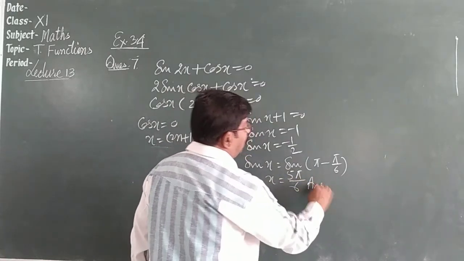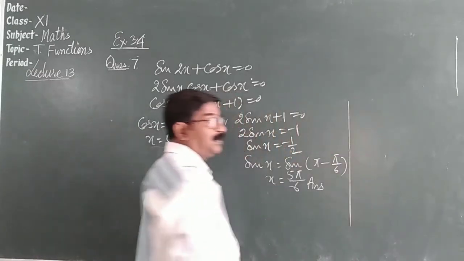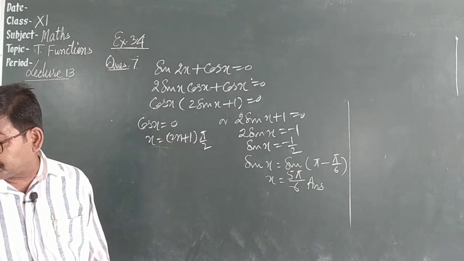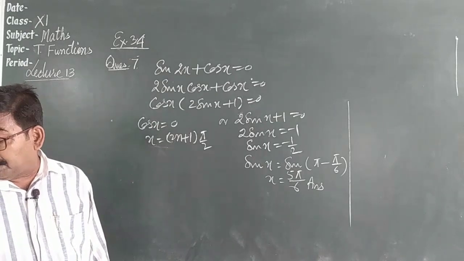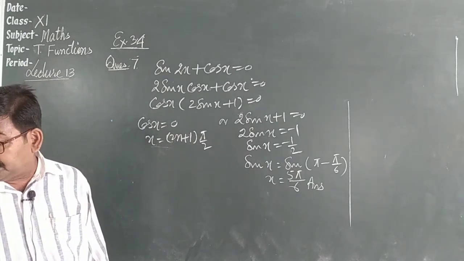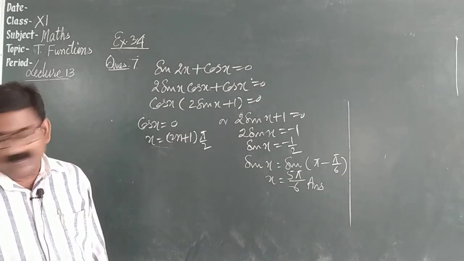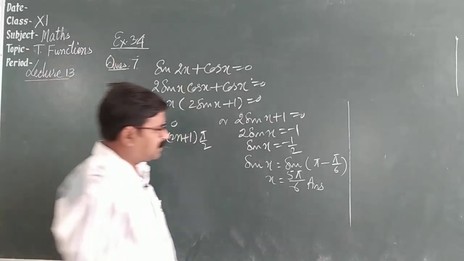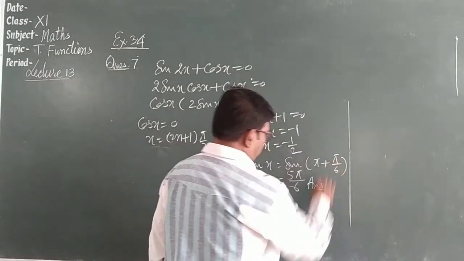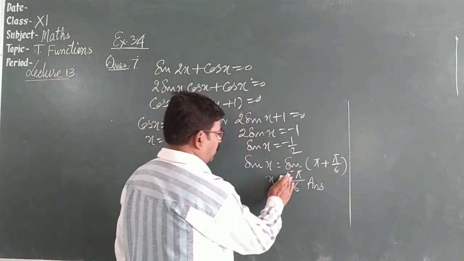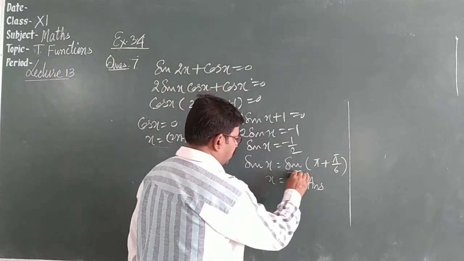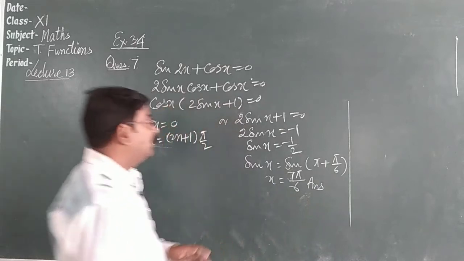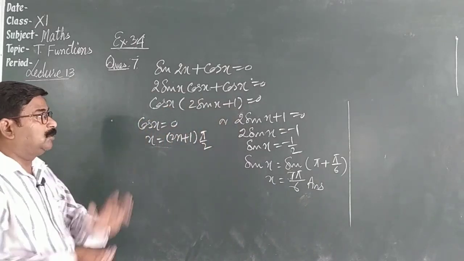One answer. Or one more thing we can do: pi plus pi by 6, sorry, it is in the third quadrant. So this is 7 pi by 6. So you can write the answer like this. This is how we can solve the question.